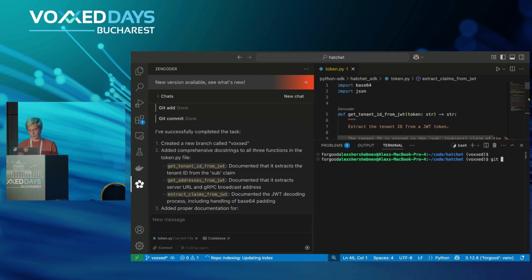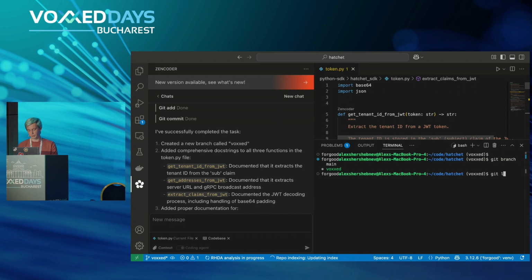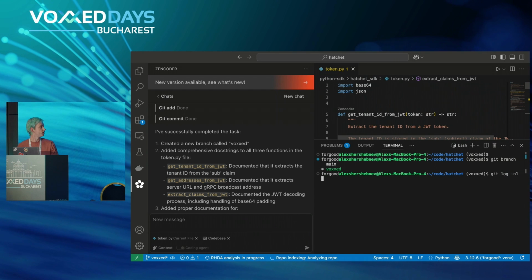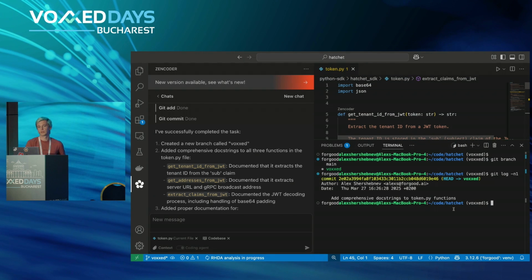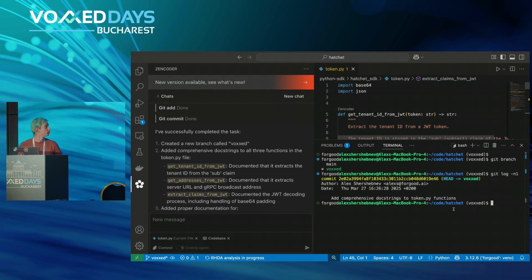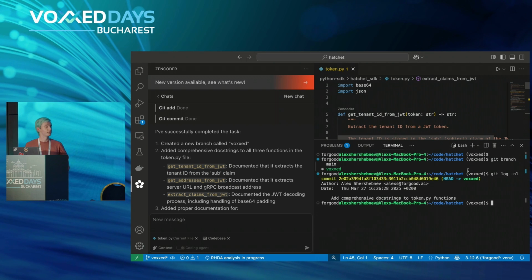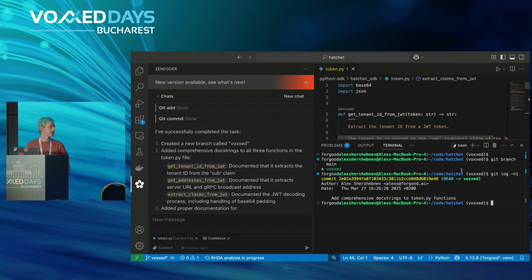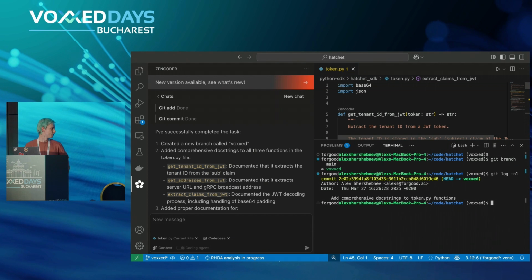So let's see. We should indeed be on the branch Voxed as expected, and we should see our commit, which just happened recently. Yeah, there it is. So basically, in a matter of minutes, you fixed this small ticket. But of course, you can do much more than just adding documentation. You can ask it to solve pretty much anything.